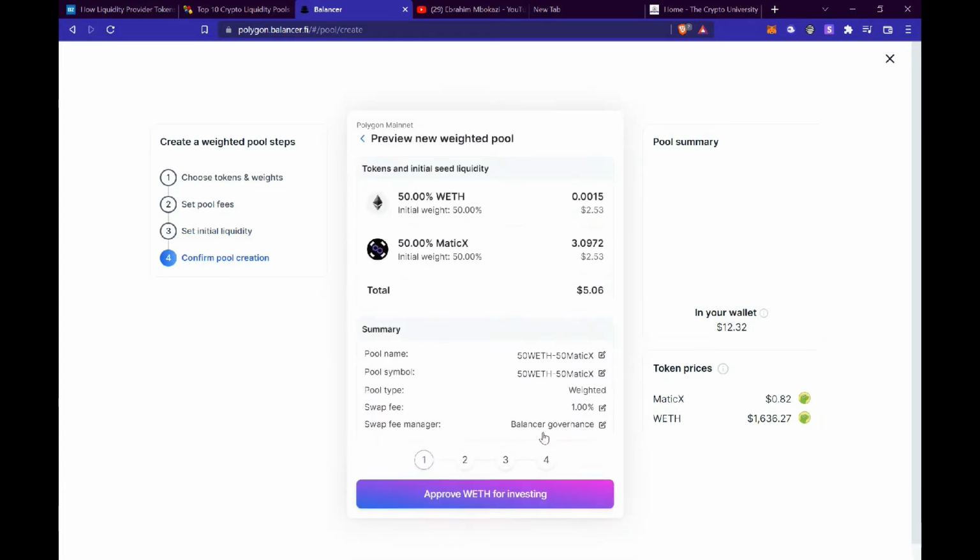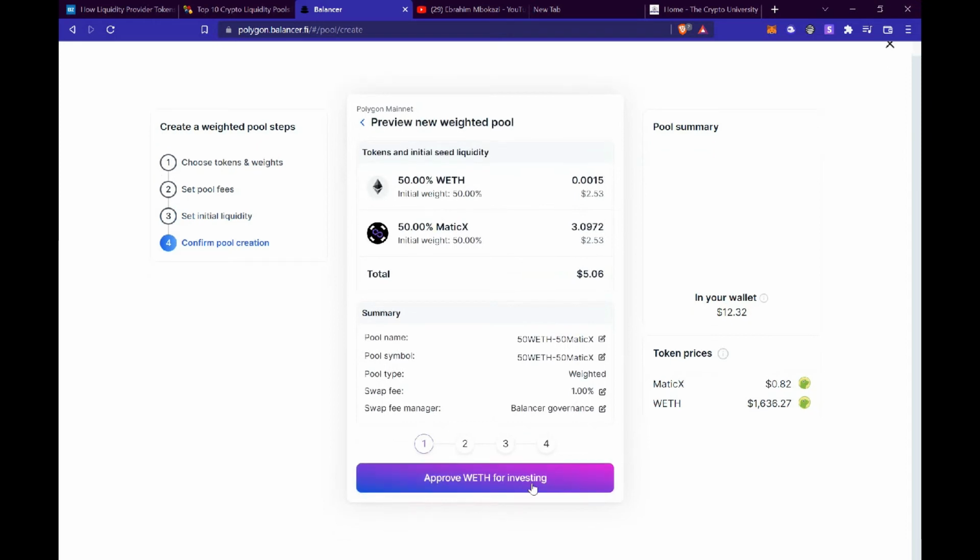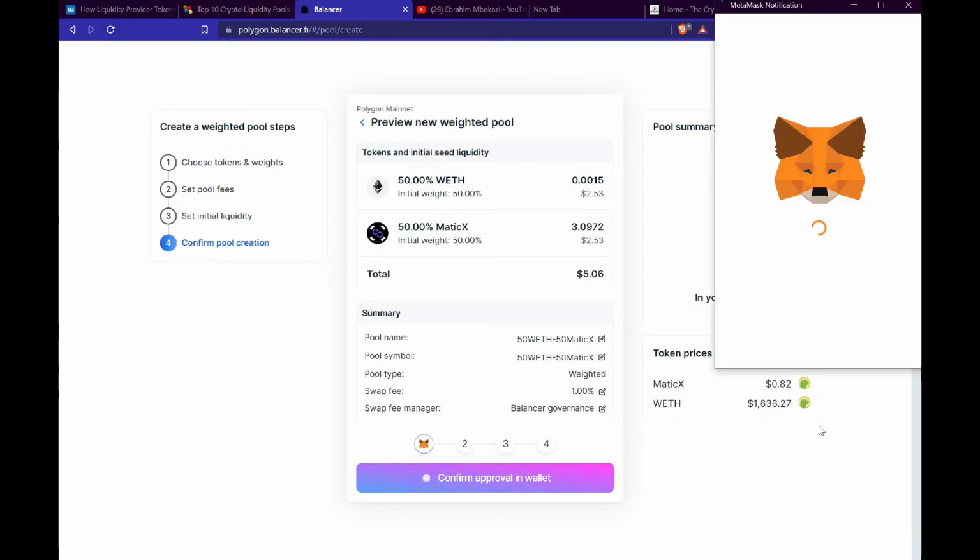Now we are going to preview our liquidity, and once that is done, we can approve, and then we're just going to wait for MetaMask to prompt us to actually confirm that.